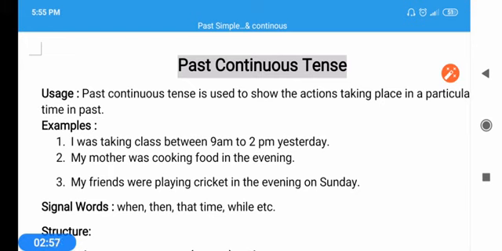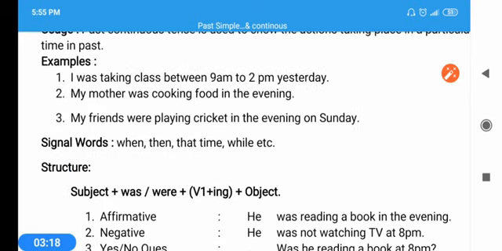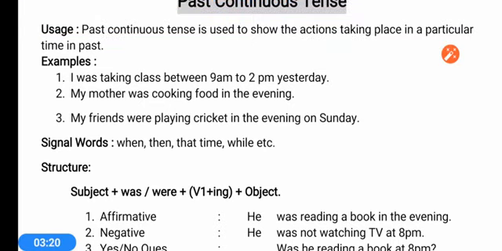You can see examples. I was taking class between 9 am and 2 pm yesterday. My mother was cooking food in the evening. My friends were playing cricket in the evening on Sunday. These are examples of past continuous tense. There are some signal words which show that it is past continuous. These are when, then, that time, while, etc.